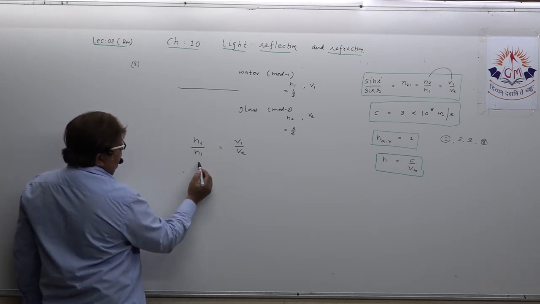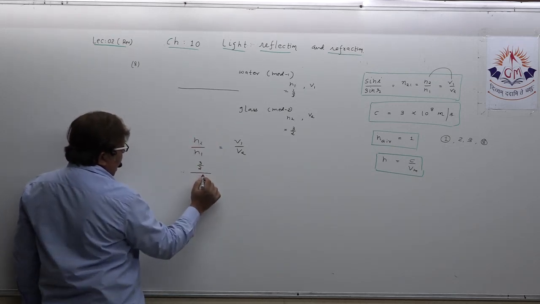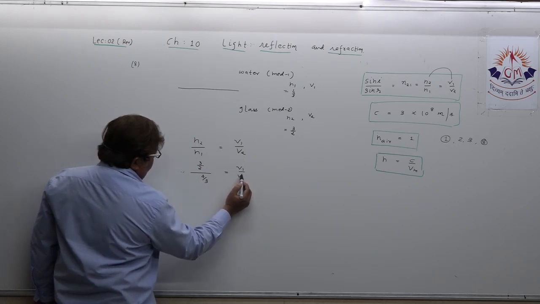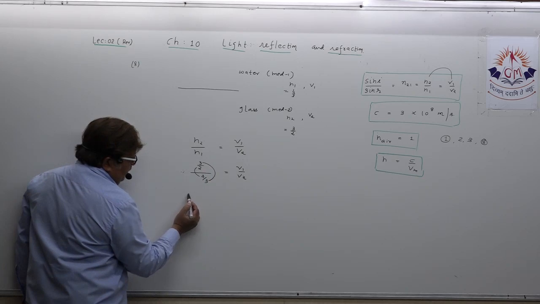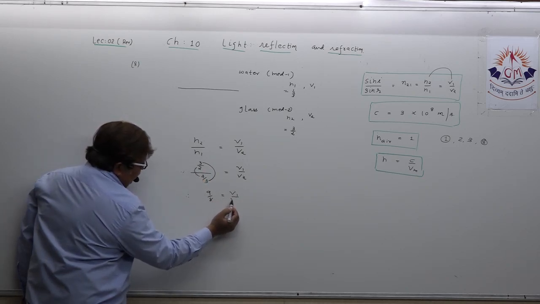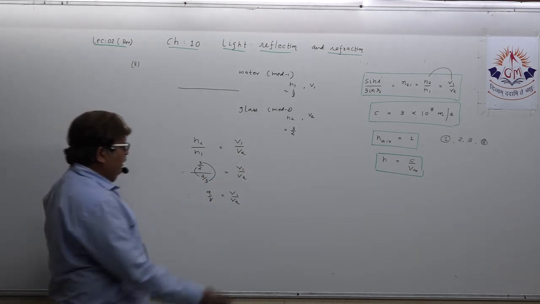What is N2, you know? 3 upon 2. What is N1? 4 upon 3. That's equal to V1 upon V2. Just as per the rule, 9 upon 8 equals V1 upon V2. See, you got the answer.